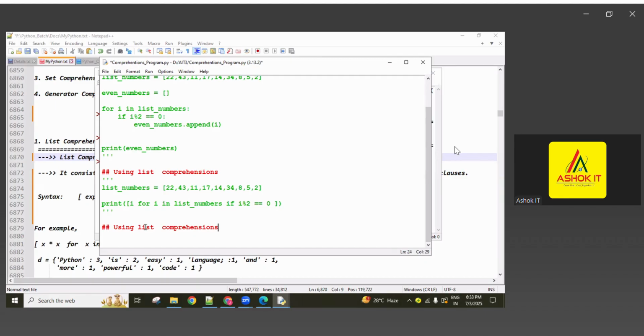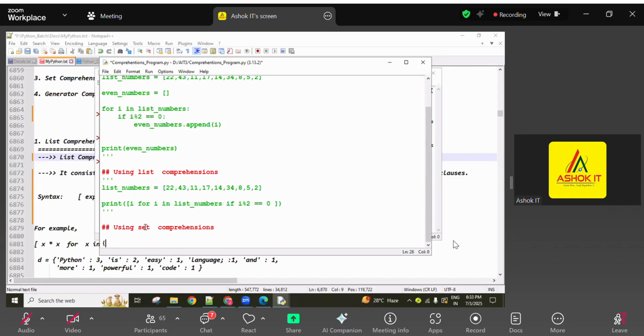Next, set comprehension I'm talking about, guys. Set comprehension means the process of generating a new set object using the given sequence object. Using the given sequence object, if we are generating the new object as per our requirement by writing concise lines, a concise block of code, it is called set comprehension.